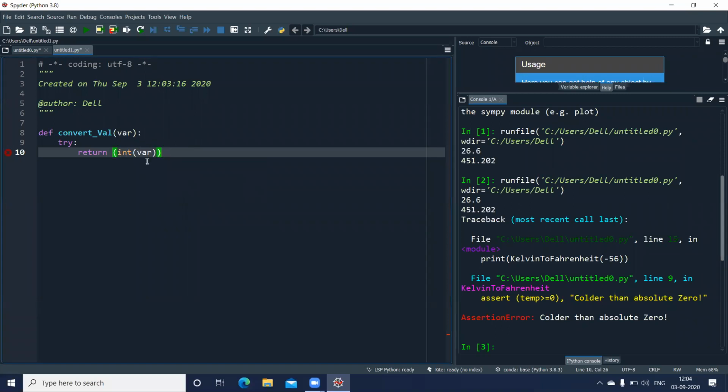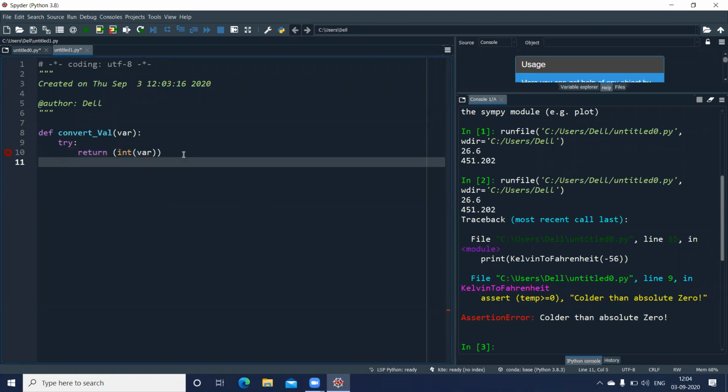If suppose Python is not able to convert this value which is passed to this function into integer, an exception will be raised. And if there's an exception, it will jump to the except block. So here we write the except block. Now, if you remember, last time we had directly put a colon here, so all the exceptions were able to be handled by only giving the except keyword. Now, if I want to handle a specific error, I can make use of the name of the exception. The exception here will be the value error. So the name of my exception here is ValueError.